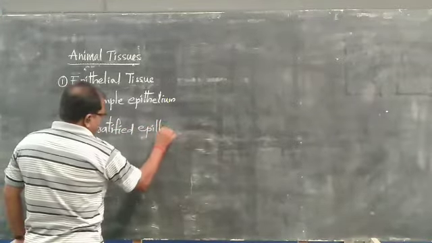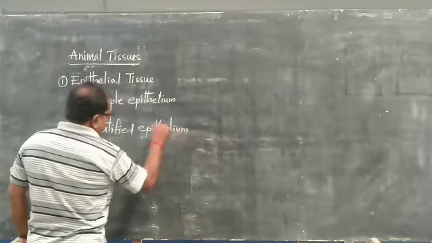These are the two types of epithelial tissue we find in the animal body.